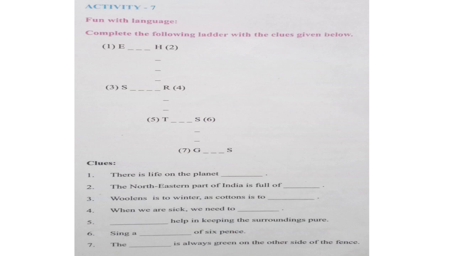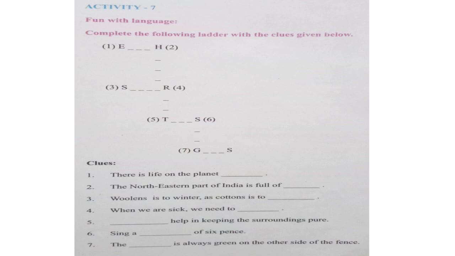Again we have number 3, S is written, a small blank is there, in the end R is there. Then we have 4. It means it is coming in a zigzag shape. 1 will be horizontal, 2 will be vertical, 3 will be horizontal, 4 will be vertical, 5 will be horizontal, 6 will be vertical, 7 will be horizontal, and the blank contains a word, and the clue regarding that word is given below. For example, there is life on the planet dash.